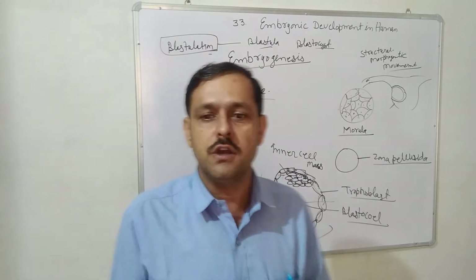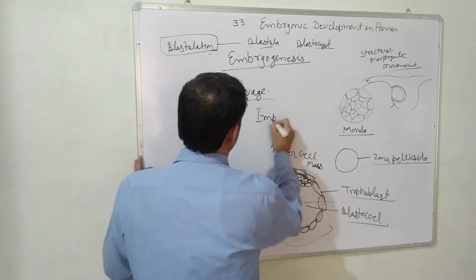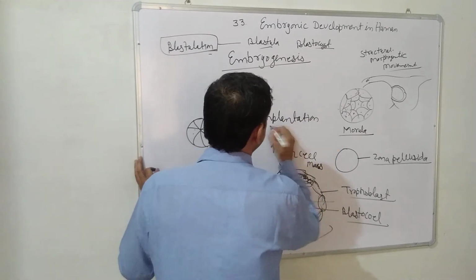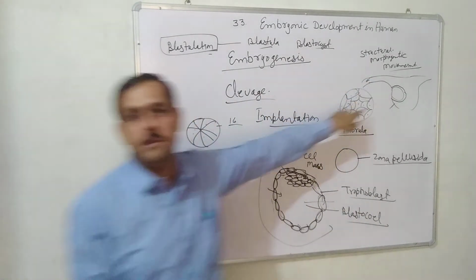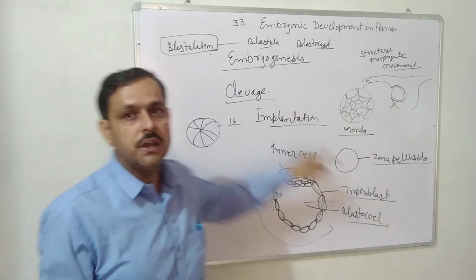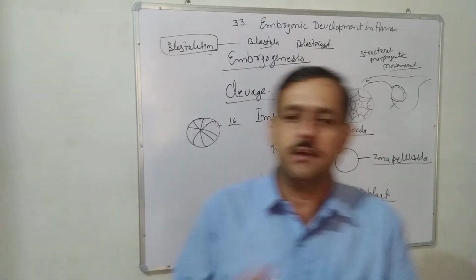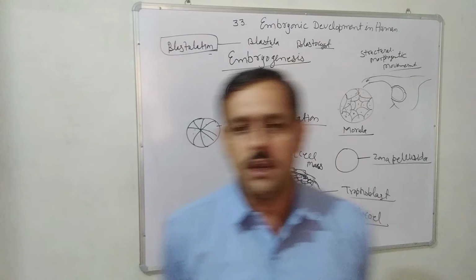These cells of the trophoblast attach to the uterus. This process is called implantation. Implantation means stopping the structural morphological movement in the uterus, or we can say the process of attachment of the blastocyst with the uterine wall is called implantation.